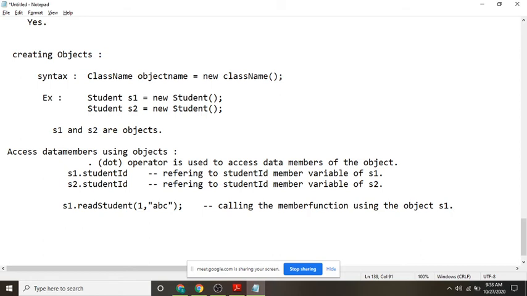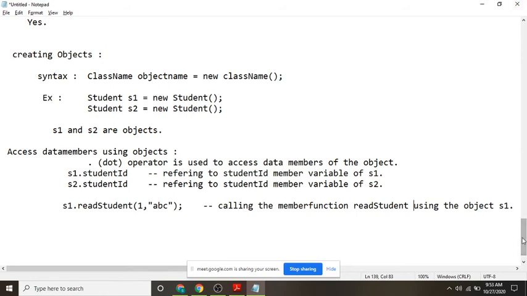Which member function? I think you all understood, no? Shall we write a small program for this so that you can have an idea? Yes, sir. I will combine all these pieces into a small program.